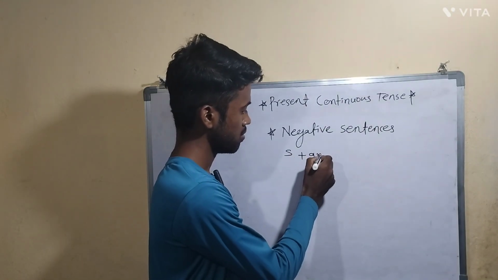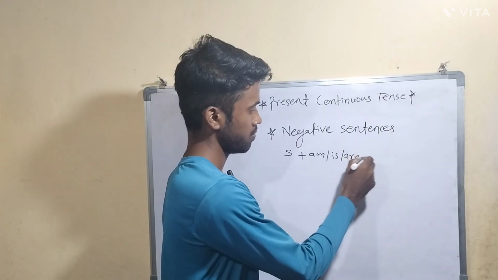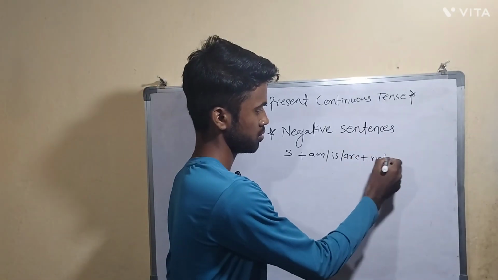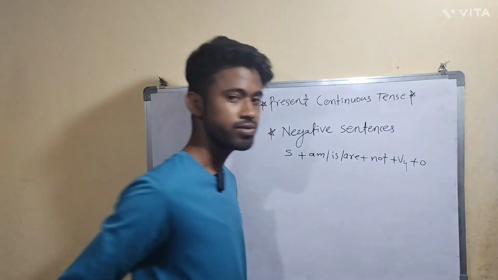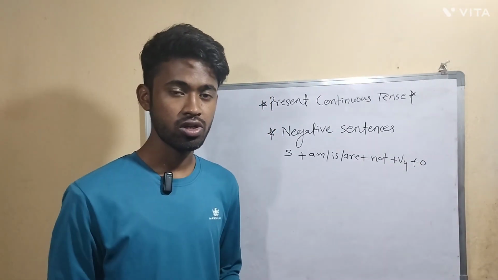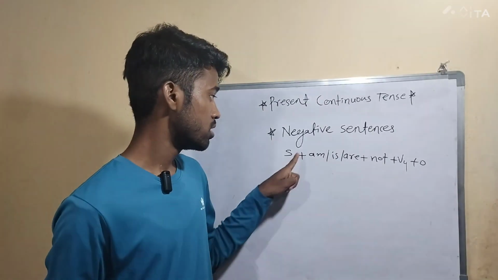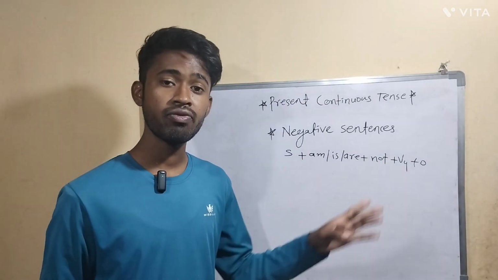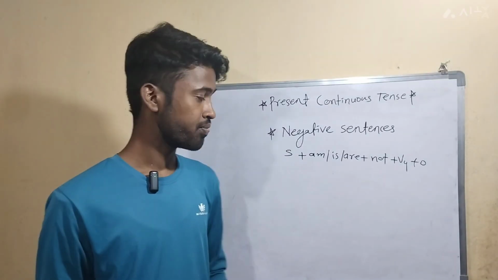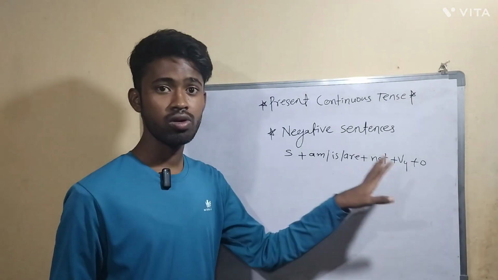After that am, is, are, plus not, plus the fourth form of verb, and in the last the object. So the structure of a negative sentence in present continuous tense is: subject plus am, is, are plus not plus verb fourth form plus object. So here the subject you know, am, is, are you know, not you know.